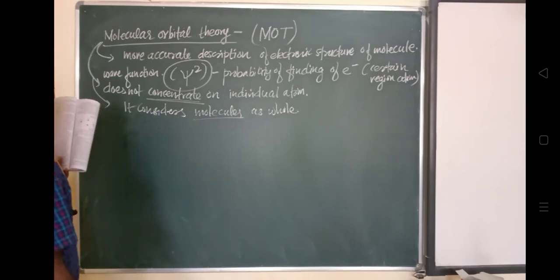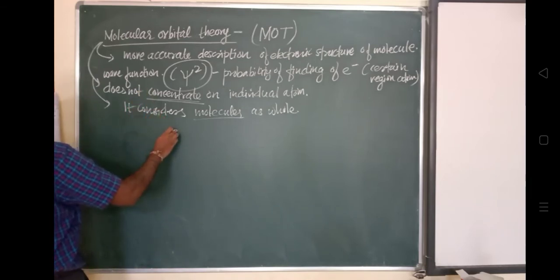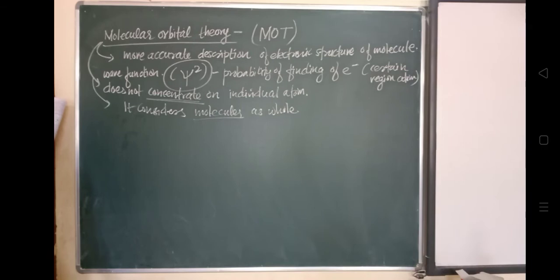Okay, the orbital theory that we have seen is atomic orbital, so it refers to an atom. In the same way, molecular orbital theory will refer to a molecule. It will concentrate on the molecule, not on individual atoms. Hence, a molecular orbital can be depicted through a square of a wave function.